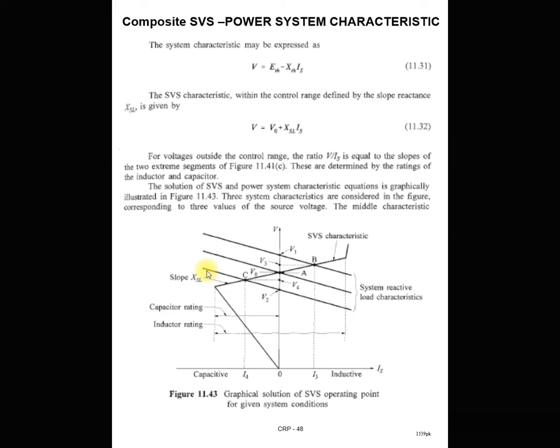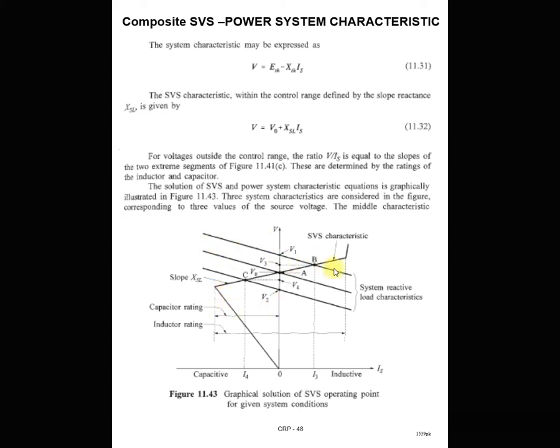Exactly opposite during the high loading condition, when the voltage becomes very low. In this case your SVS operates in capacitive mode, so that it injects the reactive power and maintains the voltage at the V4 level, or you can say near to the rated voltage. So for any situation, light load or high load condition of the power system, your SVS provides the reactive compensation in a controlled manner. The main thing is that it provides the reactive compensation in a controlled manner based on the requirement of the system.